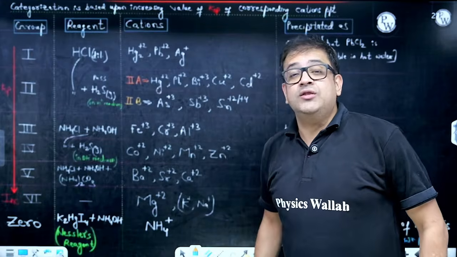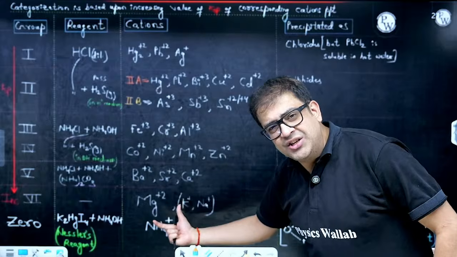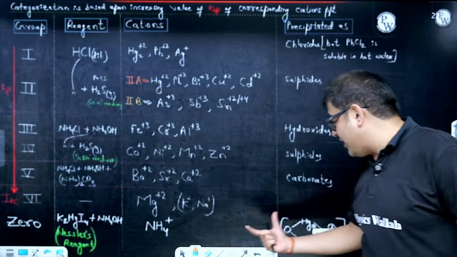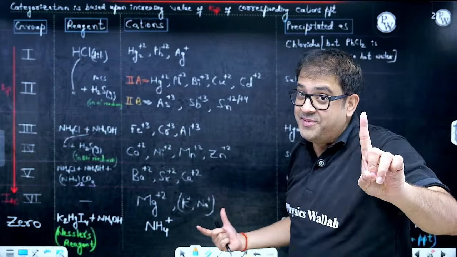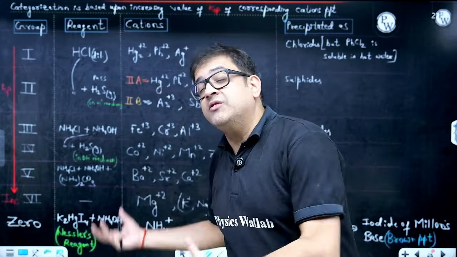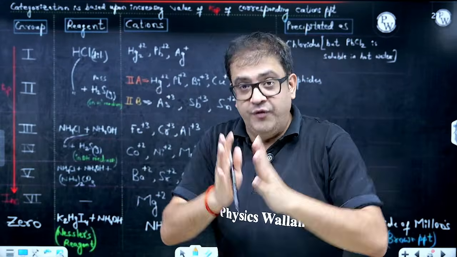And for sixth group, which consists of magnesium plus 2 largely, but yes, K plus and Na plus are also segregated here, because they are also precipitated. But no reagent, beta, because you directly know this is the final group, so this will be the cation, so you directly do the confirmation test.